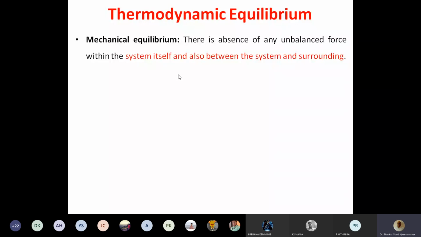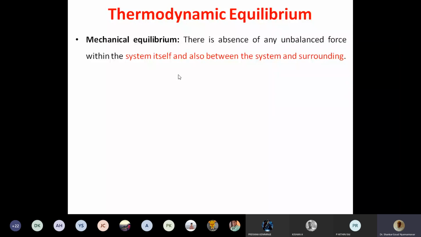If between system and surrounding there is no unbalance, totally forces are balanced, then there is no relative velocity between system and surrounding. Suppose between system and surrounding forces are balanced, but inside the system forces are not balanced. What will happen? The mass within the system will rotate, turning and moving inside.